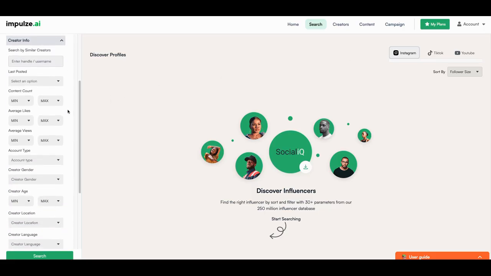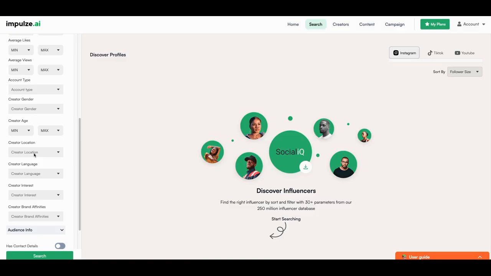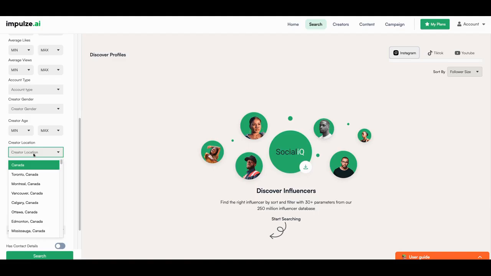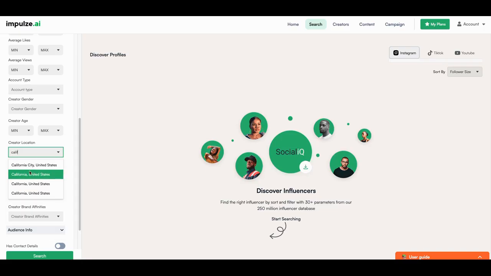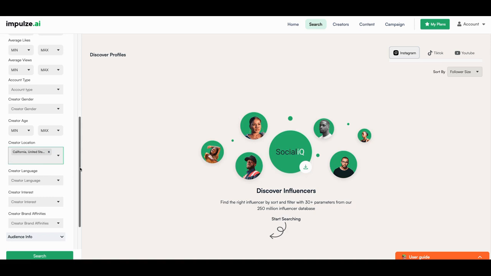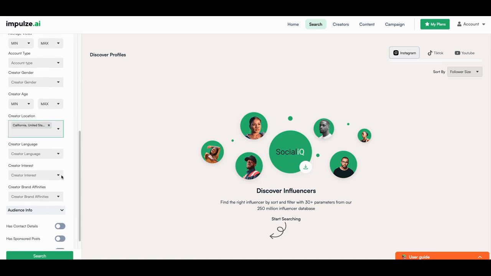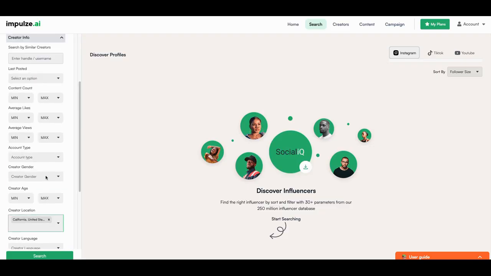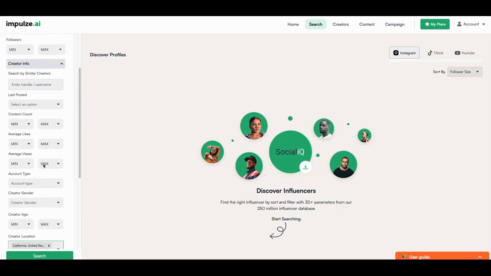And what we want to do is try to find them for a location, because obviously my client has a restaurant in, let's say, California. So let's go California, United States. All right. It's probably good to be more specific, but we can go there. And I can look up some of these other details as well. You can say, hey, do you want the influencer to be male or female, and so forth, right?